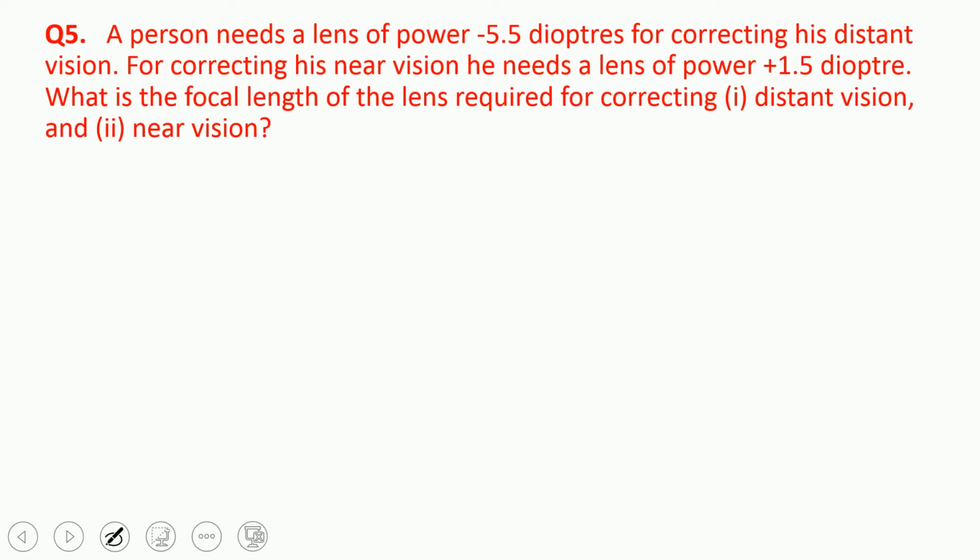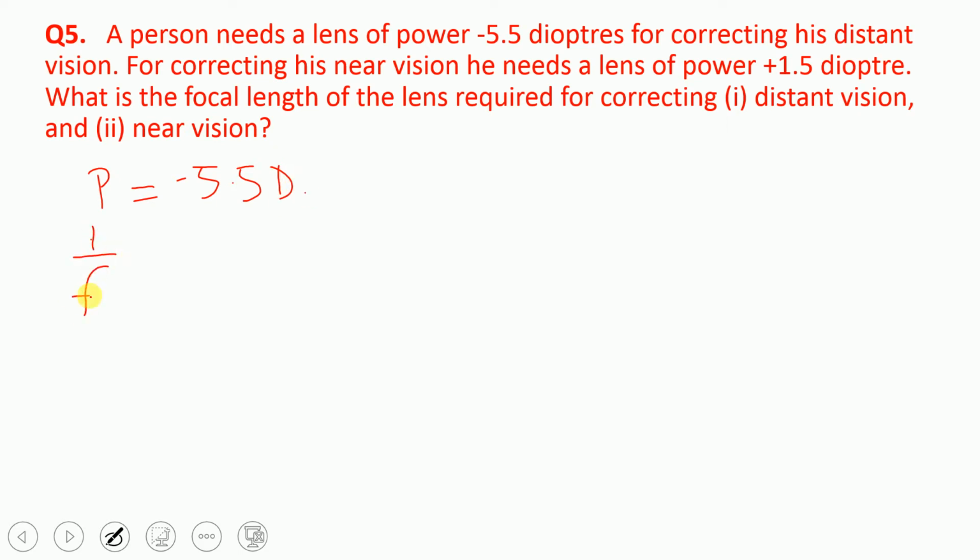Now the next question, look here. A person needs a lens of power minus 5.5 diopters. Power is equal to minus 5.5 diopters. You know that power is 1 upon f, correct?